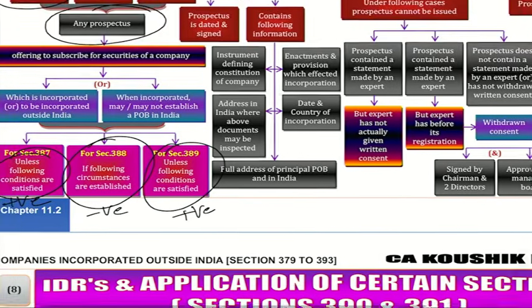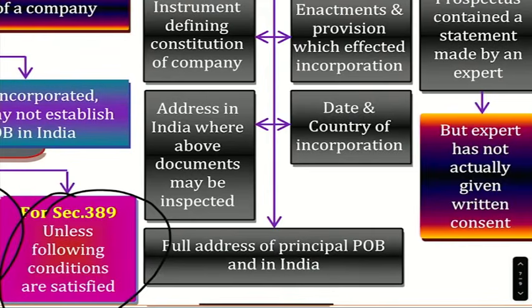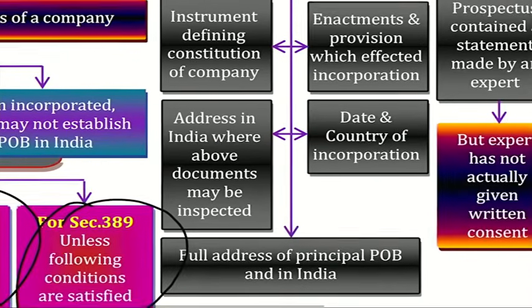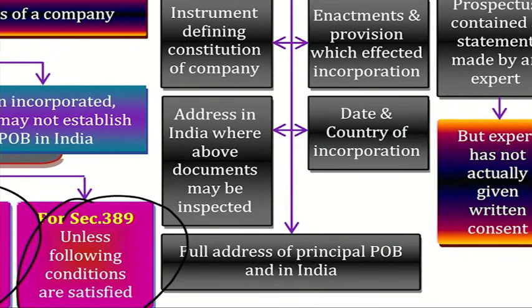Same again. Read this. Prospectus must be dated and signed, number 1, and contain the following information. Read all the 5 points. Instrument defining constitution. Had we read that in 380 or not? Completed. Next one. Enactments and provisions which affected incorporation, means the Bear Act content. Completed. Next, address in India where above documents may be inspected. That's a new point. That means where I can inspect that charter, statutes, etc. Where I can inspect your Bear Act, you need to give the address.